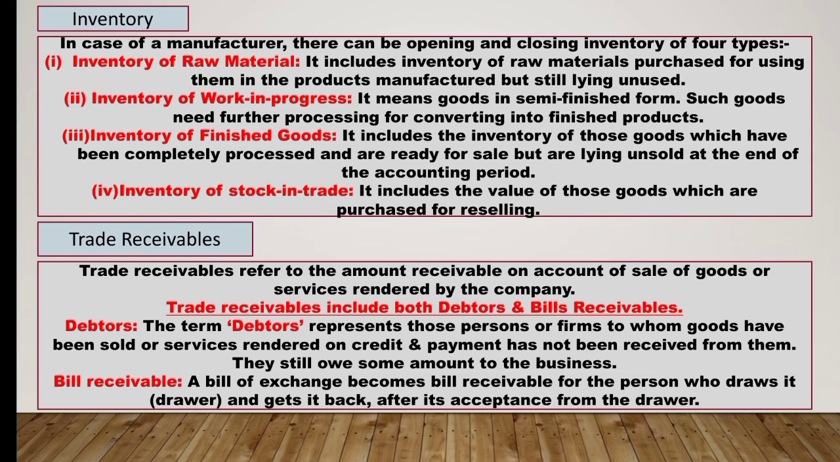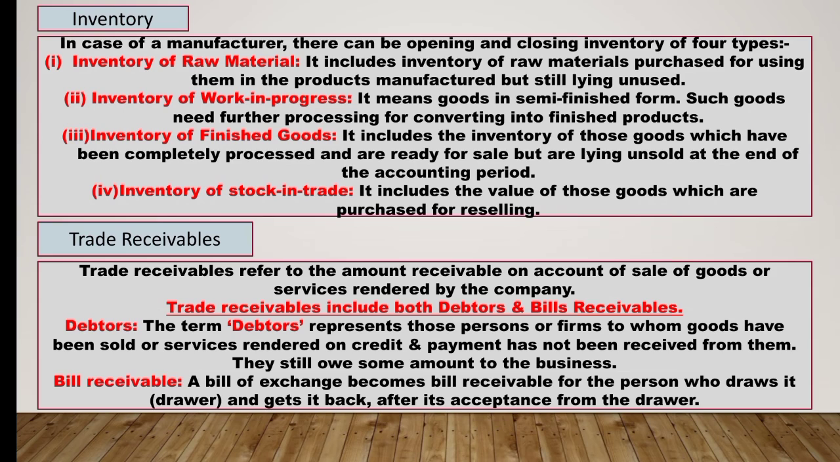Now what do you understand by the term debtor? Debtor represents those persons or firms to whom goods have been sold or services have been rendered on credit and payment has not been received from them. So here we can take the example of a debtor. For example, if goods worth rupees 50,000 have been sold to Mohan on credit, now he will continue to remain the debtor of the business as long as he does not make the full payment. So this is known as debtors.